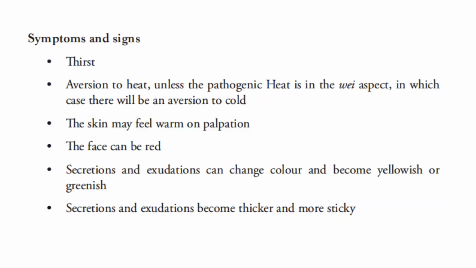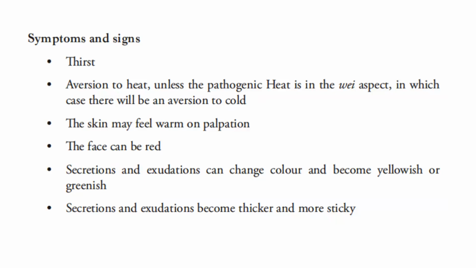The symptoms and signs are as follows. Thirst, an aversion to heat, unless the pathogenic heat is in the wei aspect, in which case there will be an aversion to cold. The skin may feel warm on palpation, the face can be red, there will be secretions and exudations can change color and become yellowish or greenish.